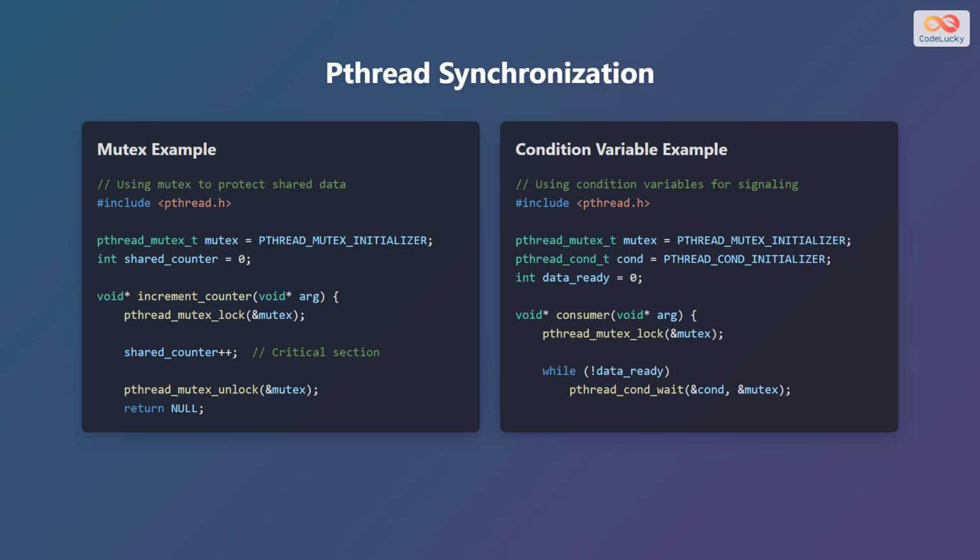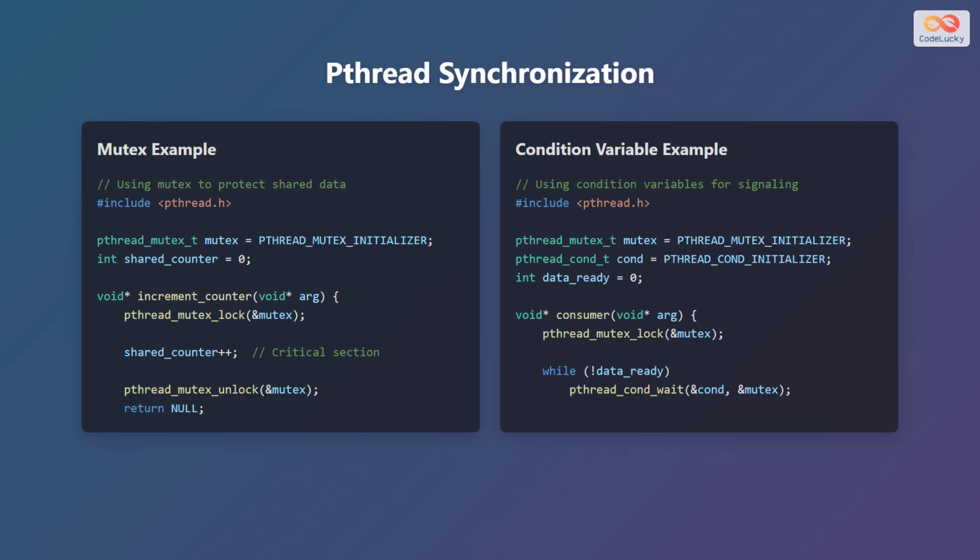preventing race conditions. Next, let's examine using condition variables for signaling. Once again, include the pthread.h header file. Declare a pthread_mutex_t variable named mutex and initialize it. Also declare a pthread_cond_t variable named condition, and initialize it with PTHREAD_COND_INITIALIZER.